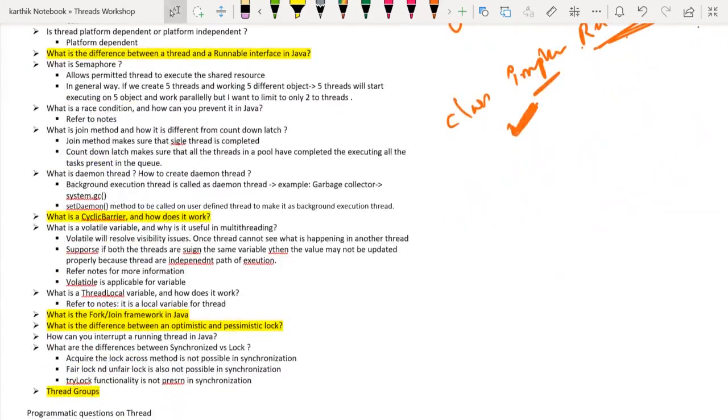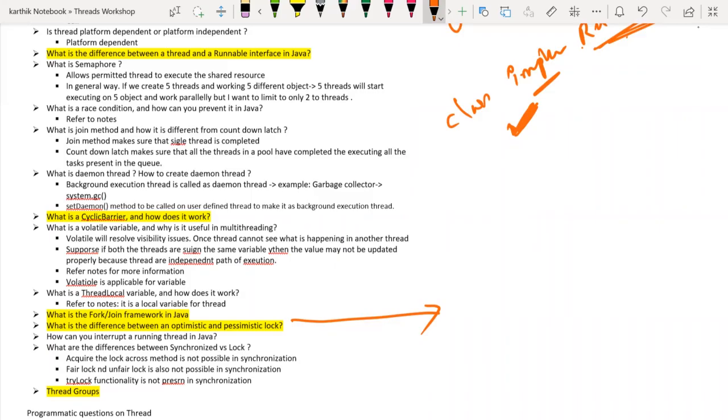Now let me tell you about optimistic lock and pessimistic lock. First of all, these are concepts only. If I say thread pool is a concept, at the same time we have some methods to create a thread pool in Java. Am I right? Yes. But for optimistic lock and pessimistic lock, these are concepts only. When I say concept, there are no classes.